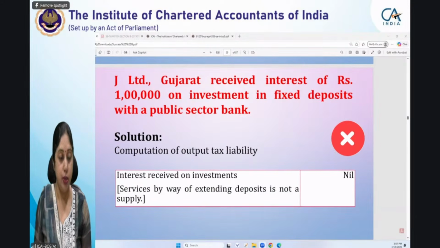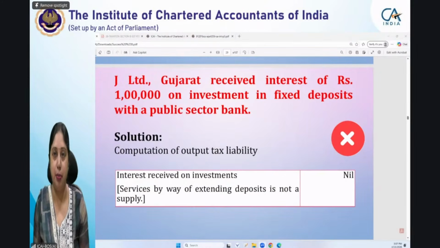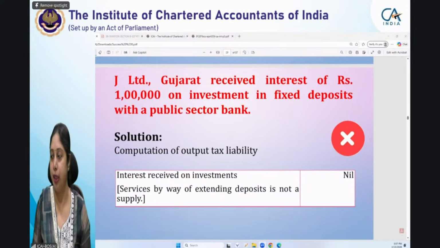Good. So now let us see the last example of presentation. Till now, we have seen two examples. One, something was covered in Schedule 3, but we were not able to make it out. We simply wrote it is exempt. Second, a particular transaction was not a supply because it was neither goods nor services, and we wrongly took it as a Schedule 3 item. That was also not correct. Now the third example. See the third example and again let me know why it is wrong.